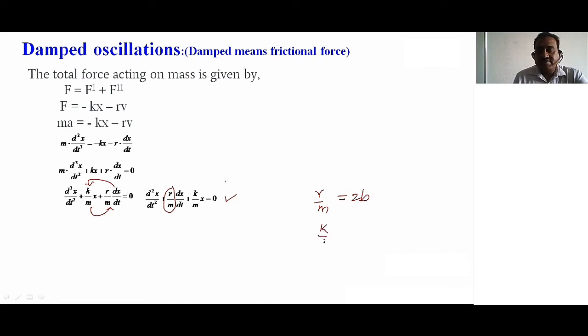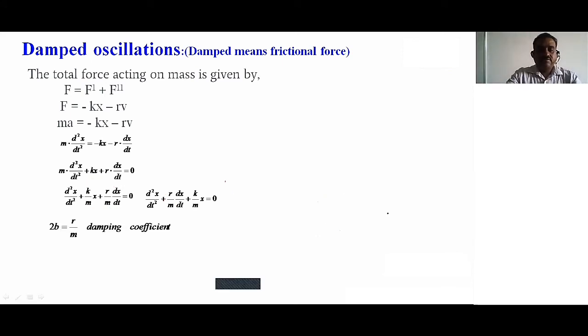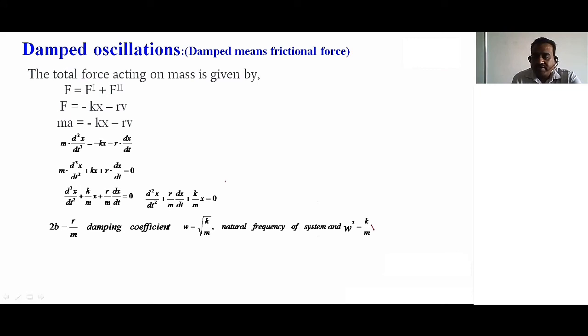And k by m is equal to omega square. So you can observe here that 2b is equal to r by m, the damping coefficient, and omega square is equal to k by m. Substituting these two values in the above equation, we can write d square x by dt square.